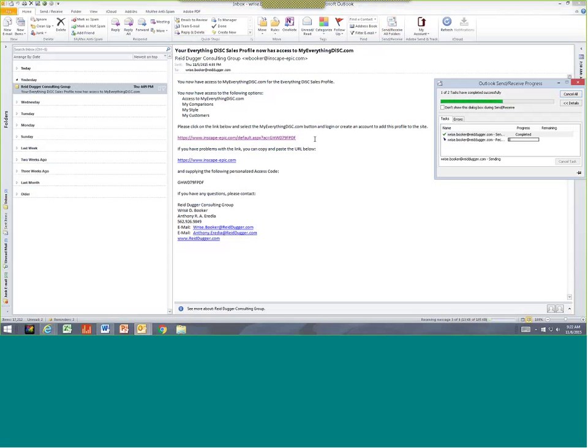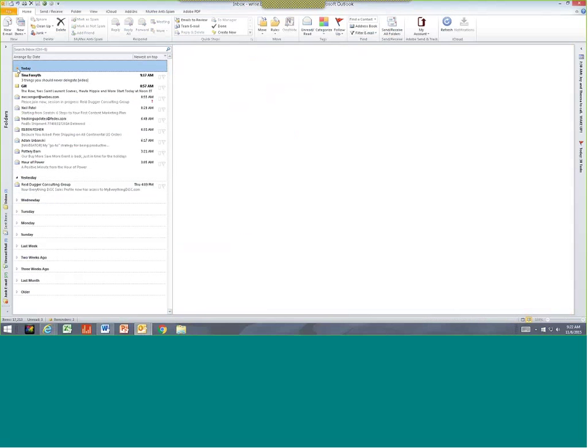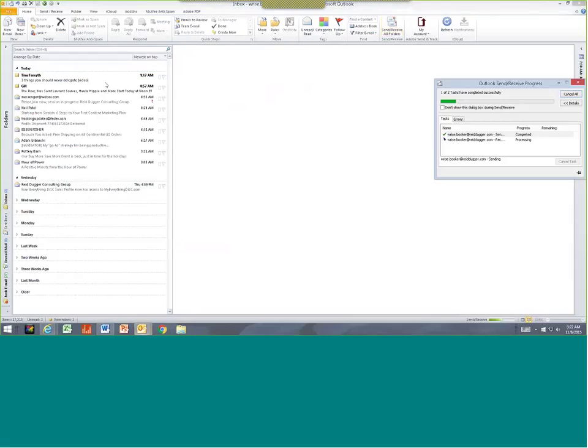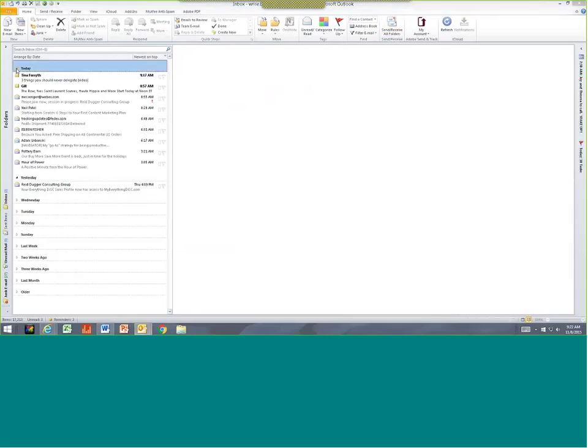And why that's happening, because Risa gets lots of emails. So we're just waiting for her send receive to be complete, and she will then go to her emails for today, and she will find her link. And it's not there yet. Sometimes it takes a while to get from point A to point B, and that's okay.